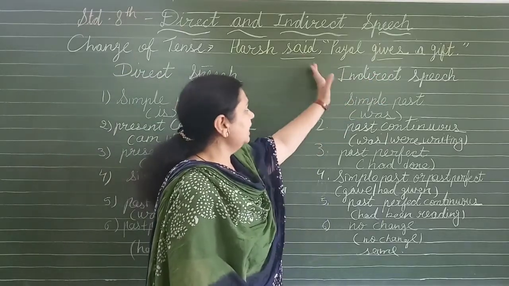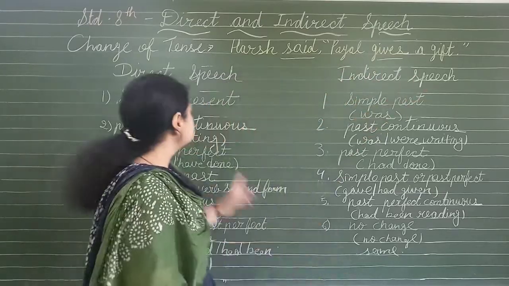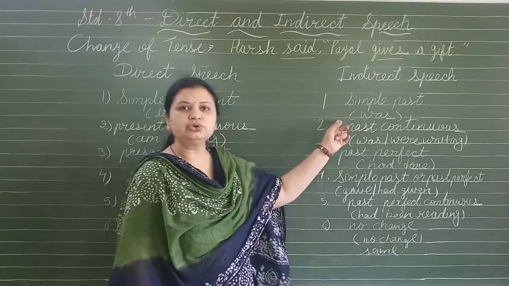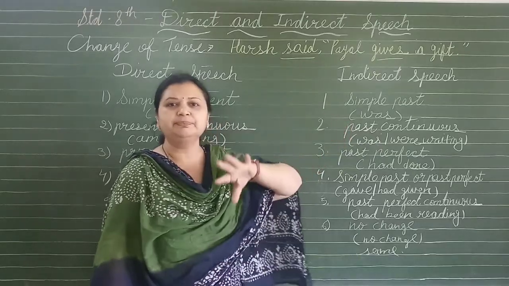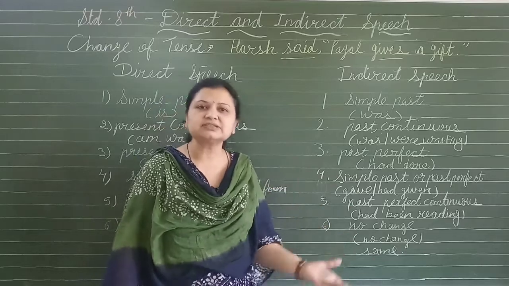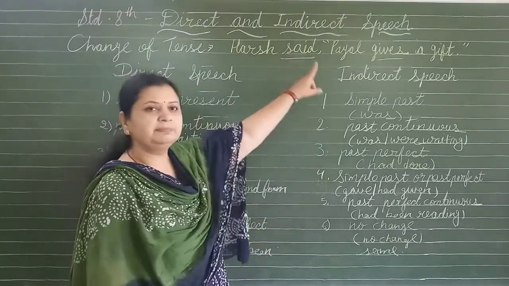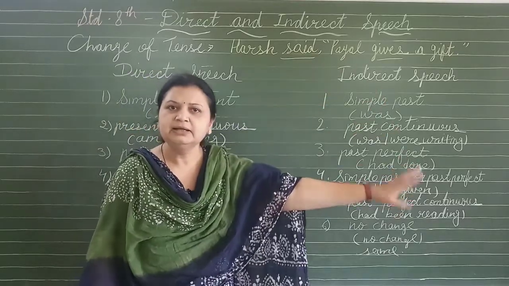Hari said that Payal gave a gift. Means 'is' will be changed into 'was', and the present form of the verb will be changed into the past form of the verb. So you have to remember simple present into simple past.